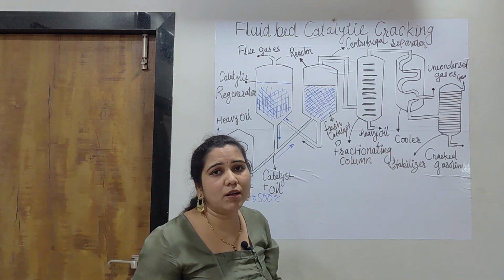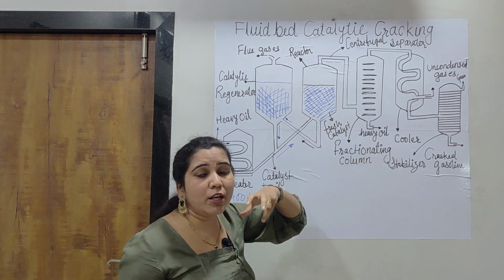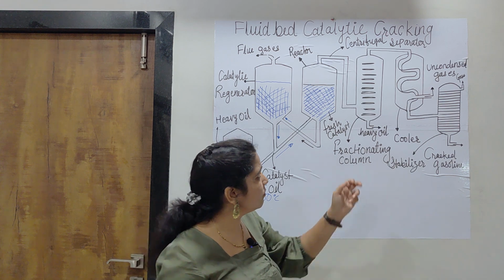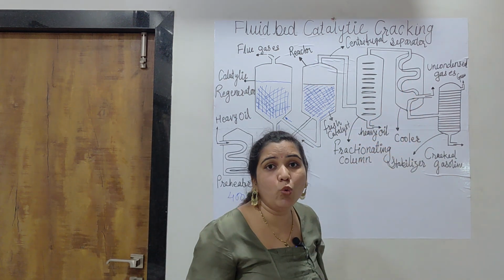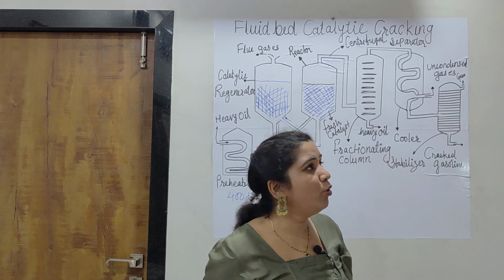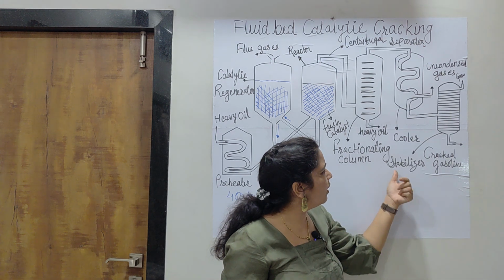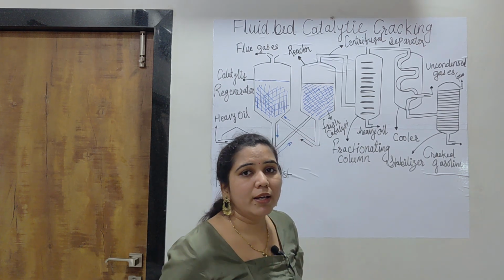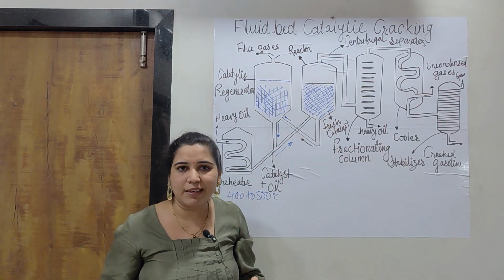Here there is a heavy oil charge heading, given for removing the uncondensed, or uncracked, oil. Then it moves towards the next compartment, called a cooler, where cool air is passed from one side and removed from another side. Lastly it moves towards the stabilizer, where it is stabilized and all the gases are removed. So this is the construction, what is actually given in the diagram.